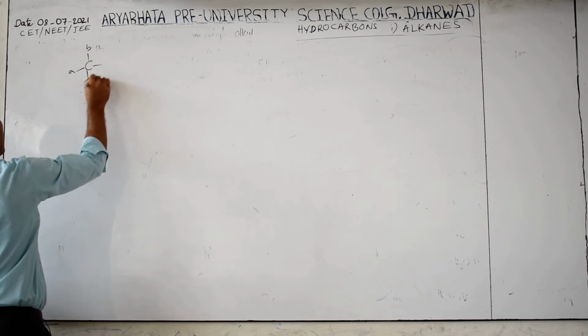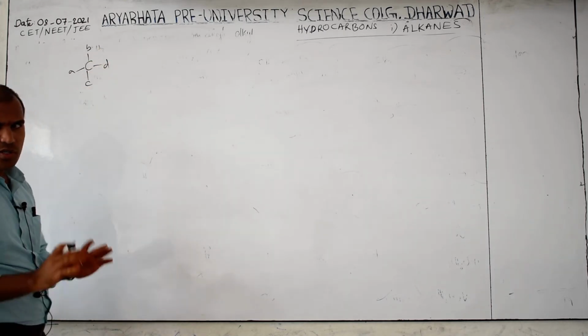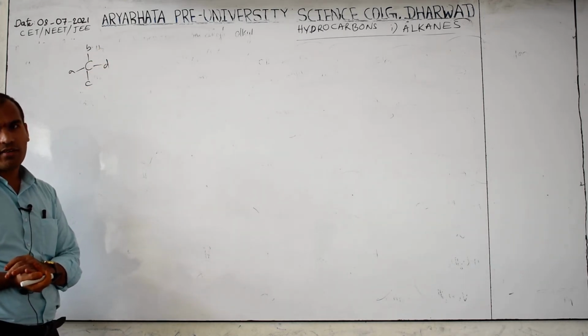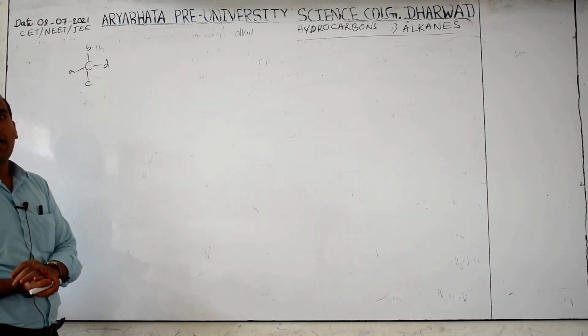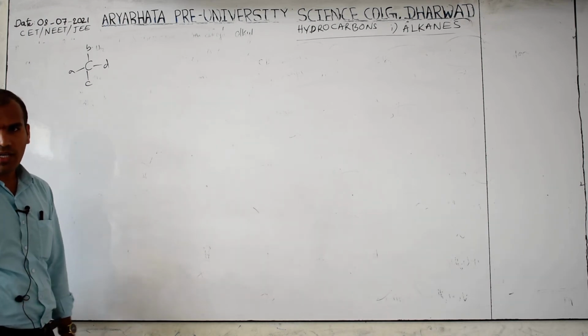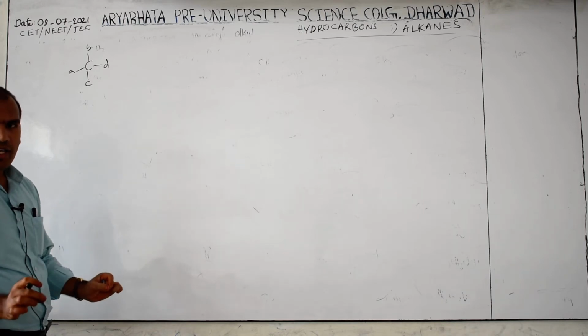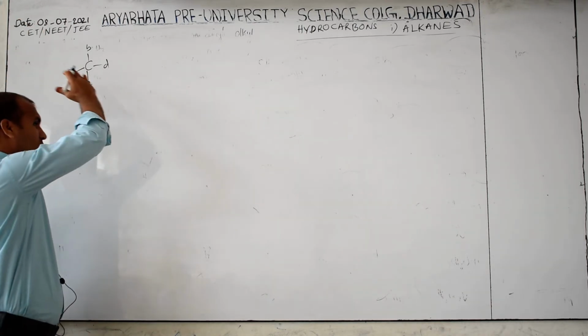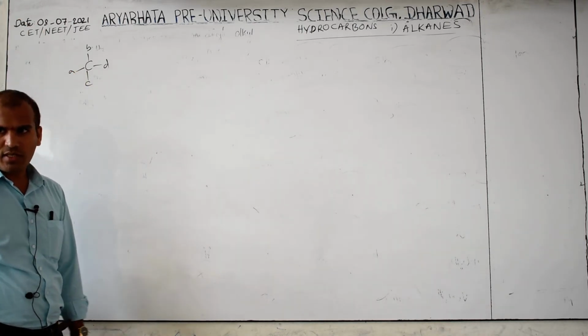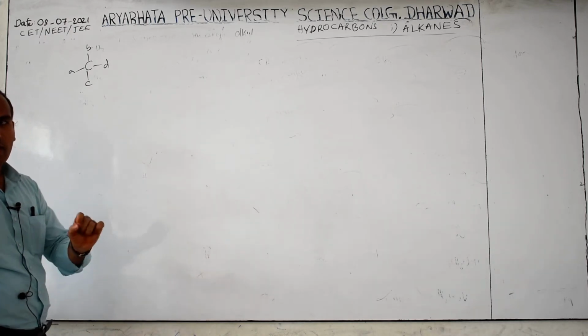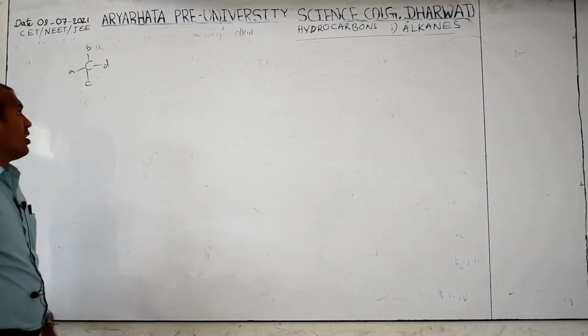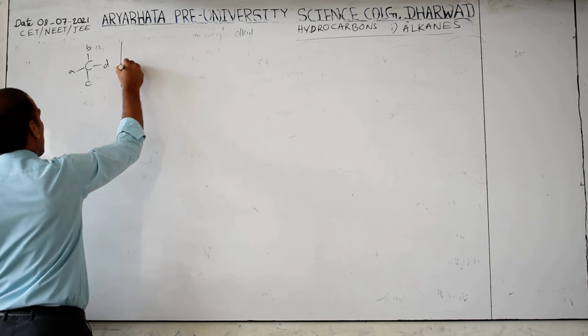A, B, C, D. Around this carbon, are all same or different? Different means chiral. Got the point? A chiral carbon means if you cut this molecule you will not get equal parts. This is unsymmetrical. Chiral means unsymmetrical. So if it is like this, what is the mirror image?